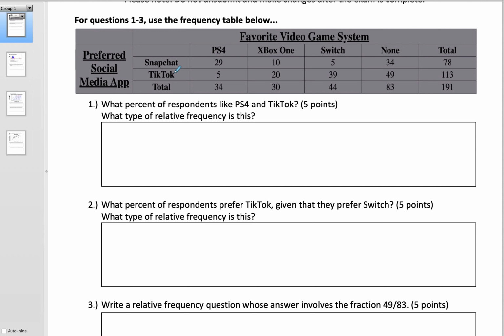And in this question, we have a survey about your favorite video game system and your preferred social media app. And so I asked, what percent of respondents like PS4 and TikTok, and what type of relative frequency is this? So in this case, what we have is PS4 and TikTok. So there are 5 people that like PS4 and TikTok, and there are 191 total people.